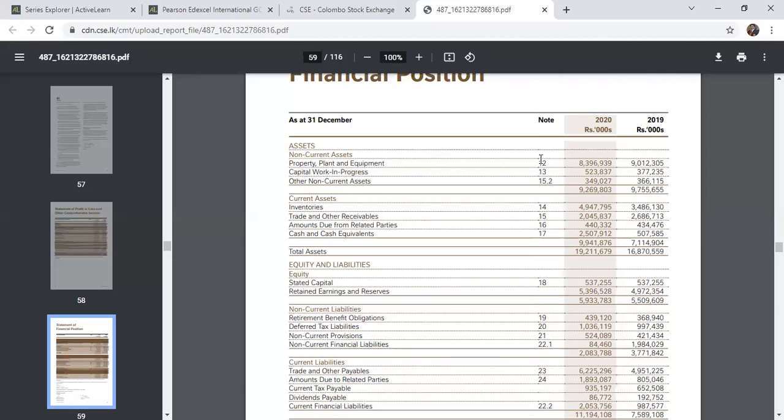By looking at these notes, we can find out what the property, plant, and equipment are, how much motor vehicle they have, how much building they have, and what this 8 billion represents. We can go to note number 12 for that. If you want to find out what the inventories of 4 billion consist of, we can refer to note number 14. That's another thing in the financial statement.